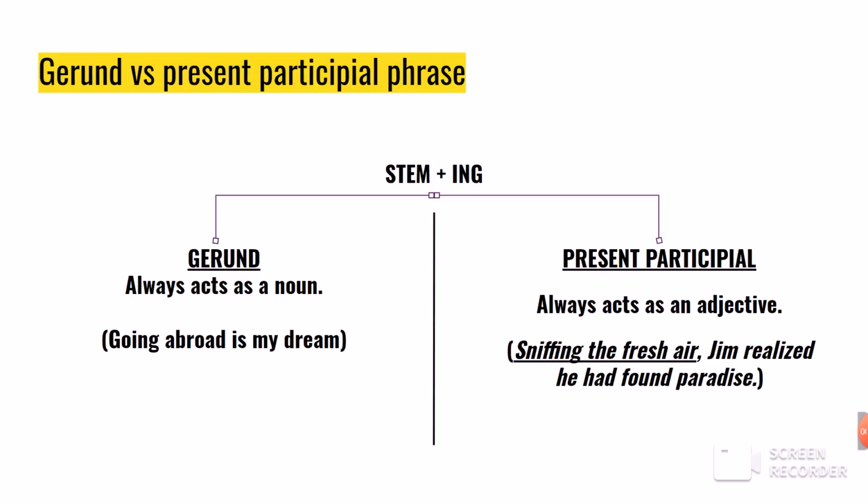Gerund versus present participial phrase. Stem plus -ing. Gerund always acts as a noun. Going abroad is my dream. Present participial always acts as an adjective. Sniffing the fresh air, Jim realized he had found paradise.